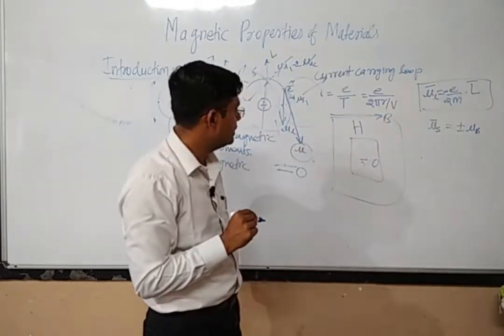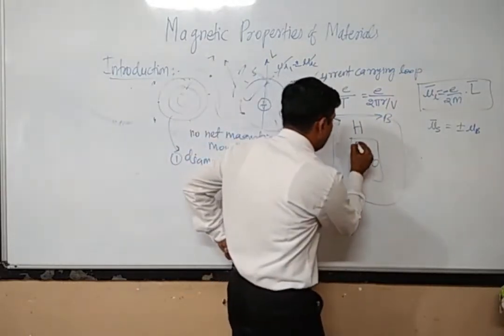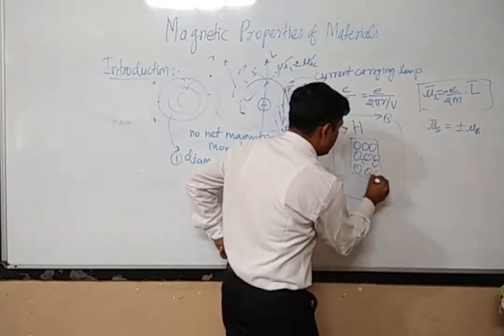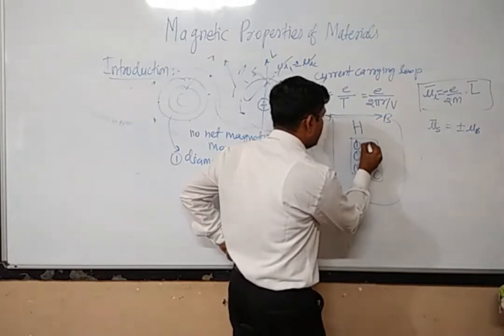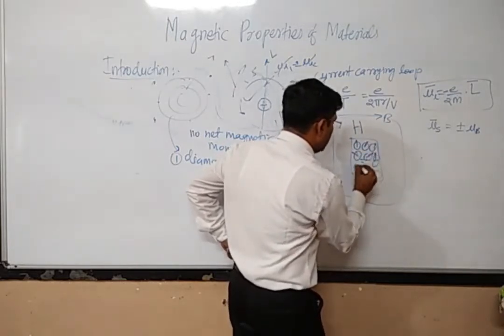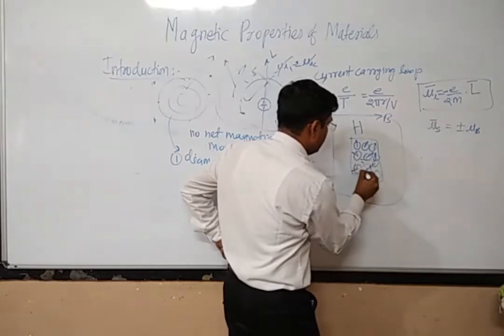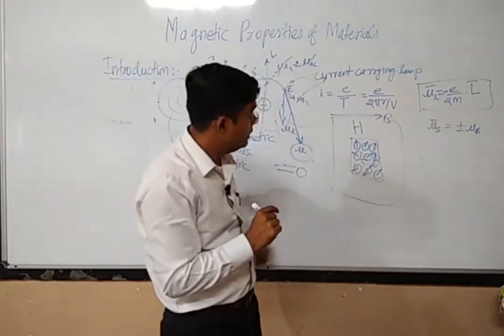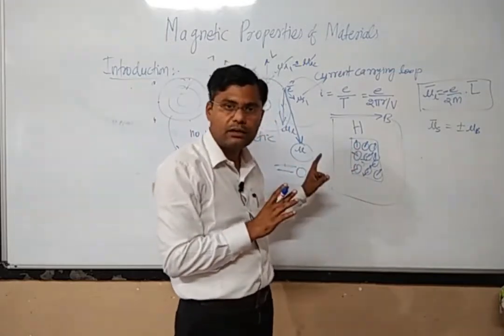This material is made up of atoms, and all these atoms have magnetic moments. Because of the thermal agitation, the total value is zero, but initially they have some magnetic moment.